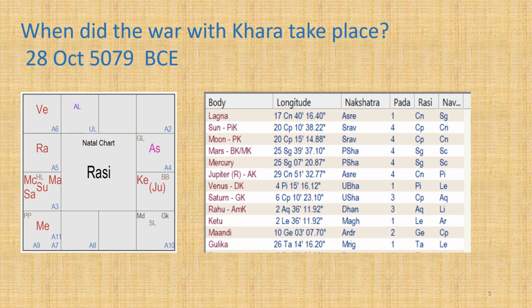The next event to look at is the war between Rama and Khara. Valmiki does not give the planetary positions for this event explicitly, but gives a detailed description of how the climate was at the time of war. This description seems to be in the context of bad omens for Khara. Such poetic descriptions are also given at many places during the war.